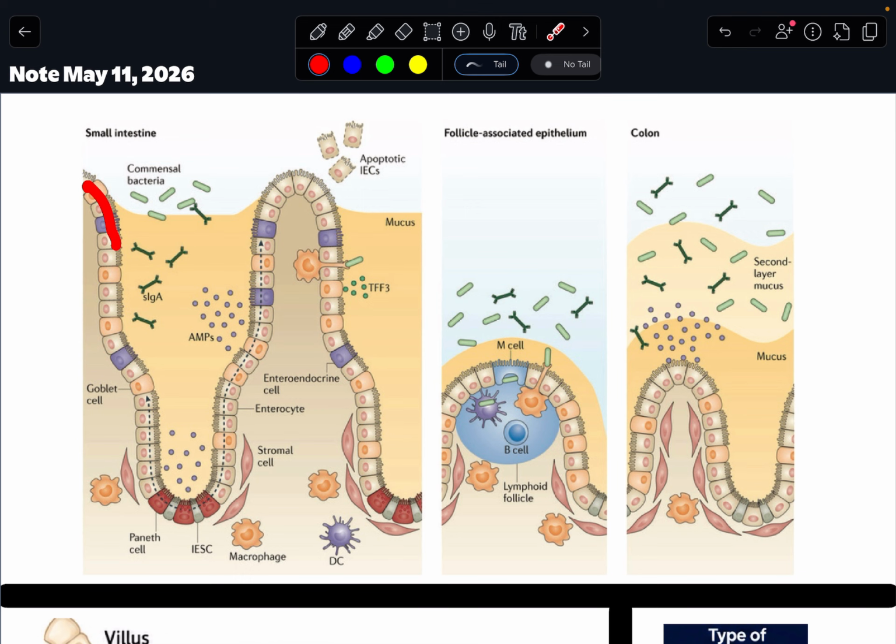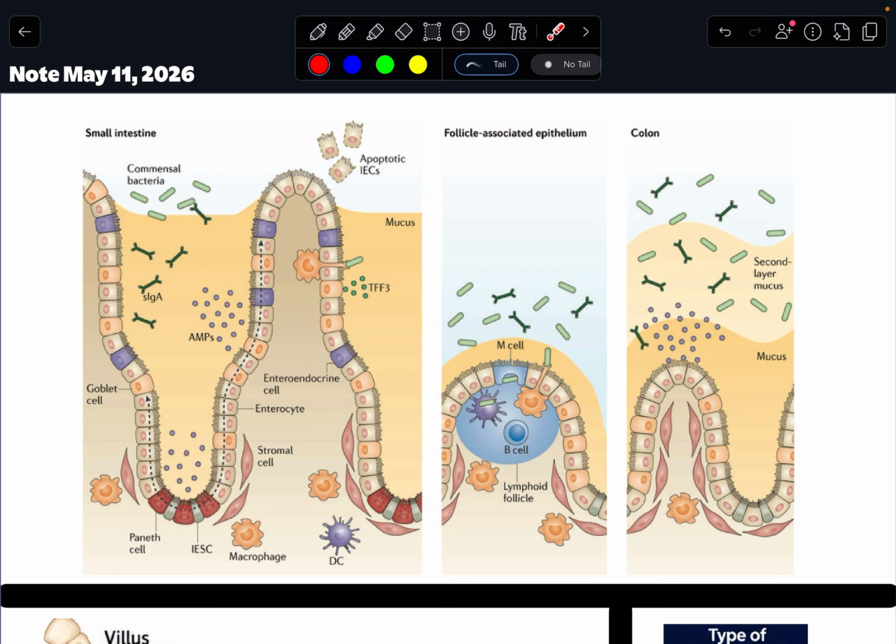So these are called the villi. They're these big projections in the small intestine that increase the surface area for the absorption of nutrients. But there are different cell types within the villi. A lot of the cells here towards the tip of the villi are called enterocytes. They're the cells that actually line the gut and absorb nutrients. But there are other types of cells, like these purple guys labeled here, called enteroendocrine cells.